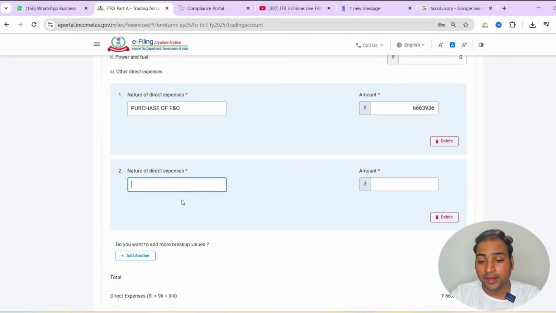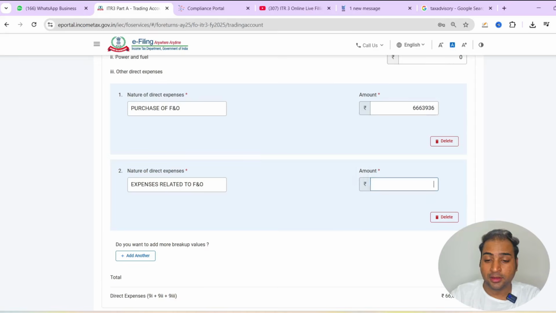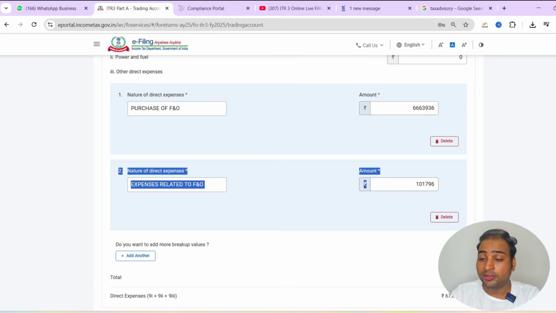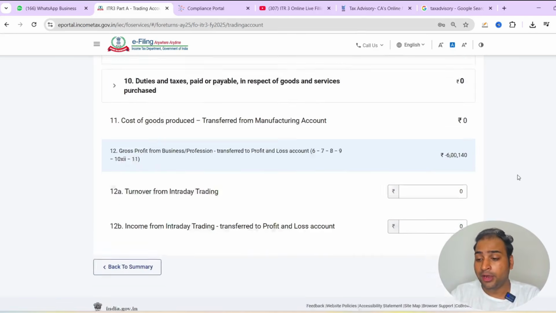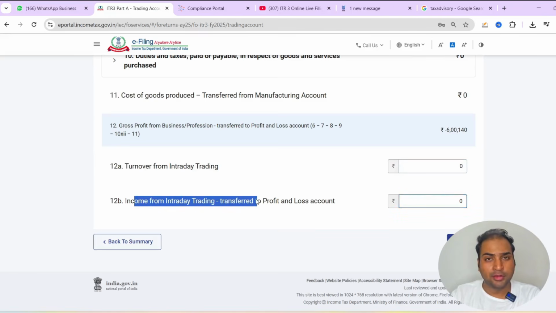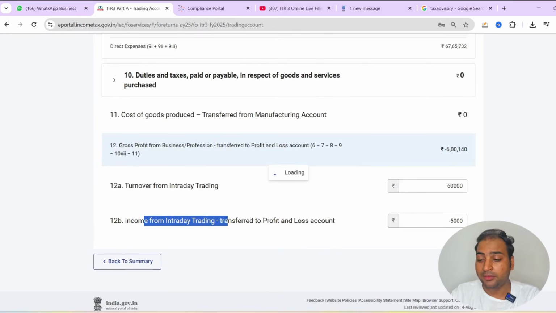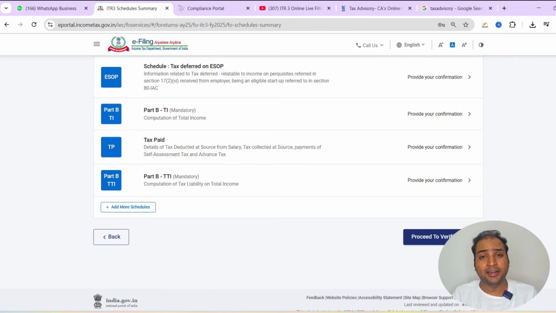1,01,796. We will add another tab, expenses related to F&O, and we will feed the 1,01,796. This is the method of reporting F&O trading in your ITR 3 form. And if you have intraday trading, you can feed the turnover from the intraday trading, and you can show the losses or profit here. This figure accepts the minus button also, so you can show the turnover amount as well. If you have a turnover of 60,000, you can show the turnover amount, and the income from intraday you can feed as a minus figure as well. So this is the method of reporting the intraday income and the income or loss from the F&O trading.